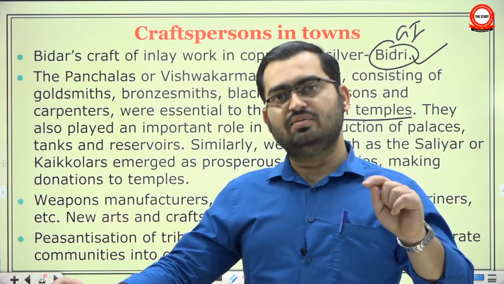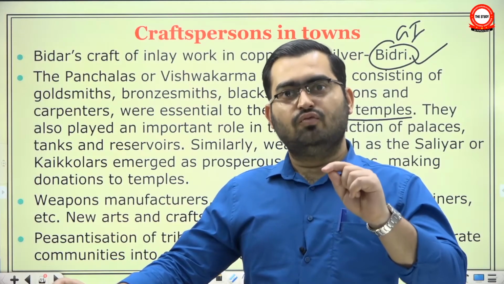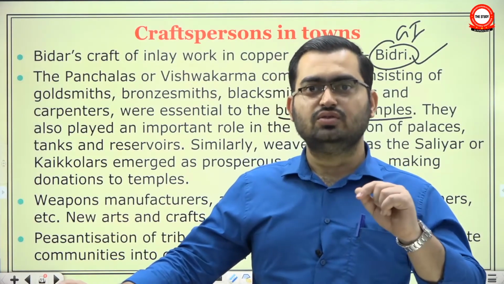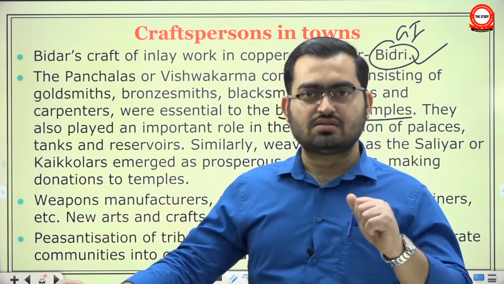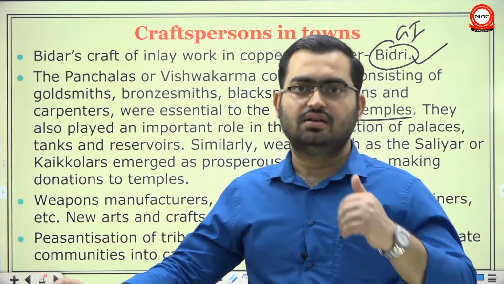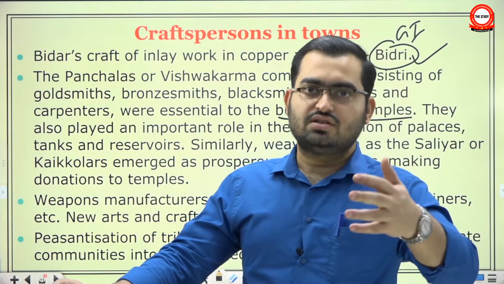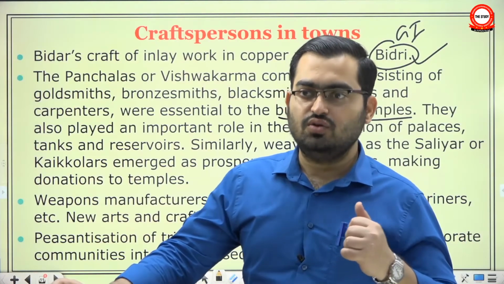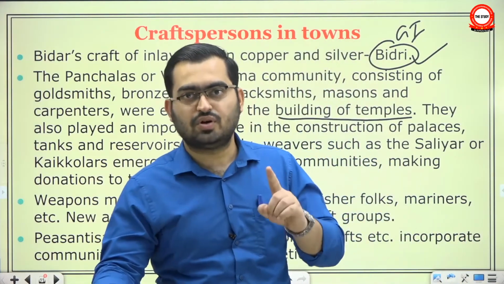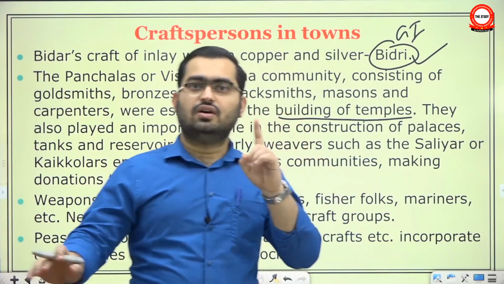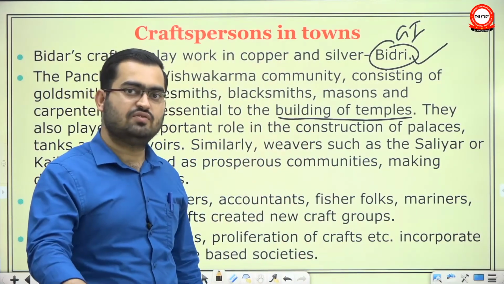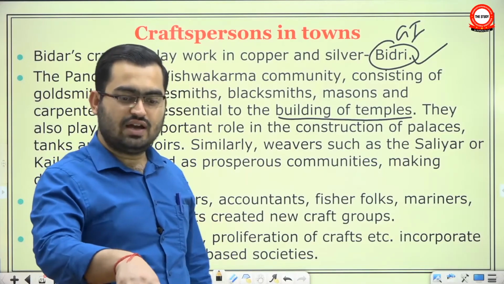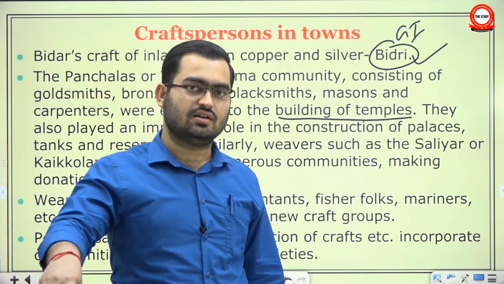Now, if you think they will be respected, what would be their response to religiosity and piousness? Would they make donations to temples or would they resist incorporation into such a social structure? So, if your craft is important either for religious activity or for the ruling class, for example the weapons manufacturers, then certainly you will have a higher position in the social hierarchy.